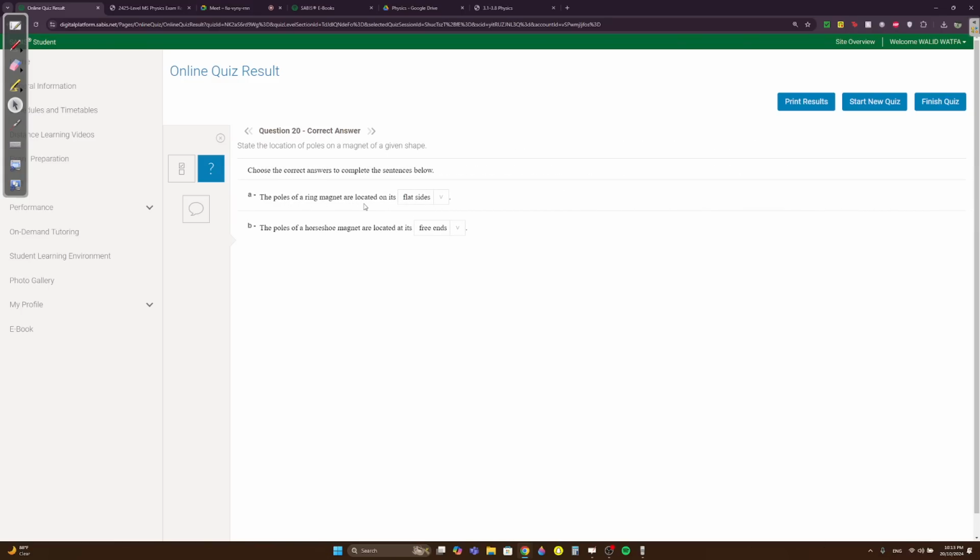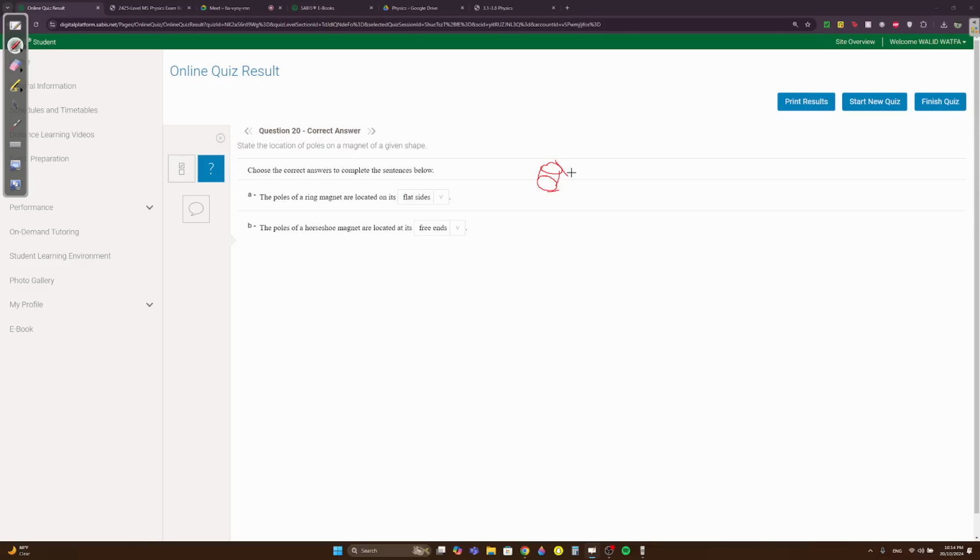The poles of a ring magnet are located on its flat sides. So I think this is the ring magnet. In 3D, it would be something like this. Whoa, that's a very bad drawing. Imagine this is like a ring, okay? So it will be on the flat side. So this side here.